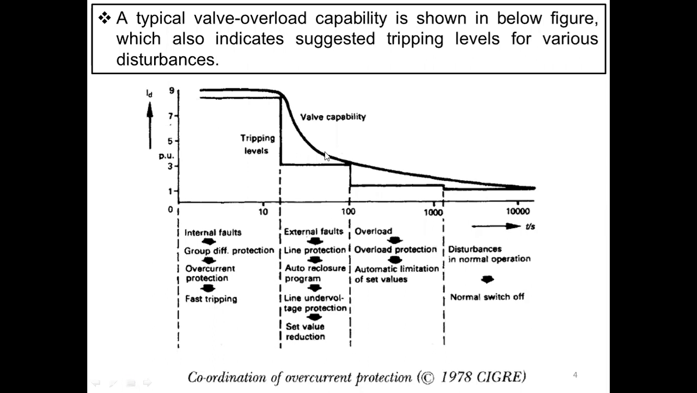So we have to clear the fault, or we should not allow the same fault current into the line, or it should not be prolonged there. So that is the main objective.